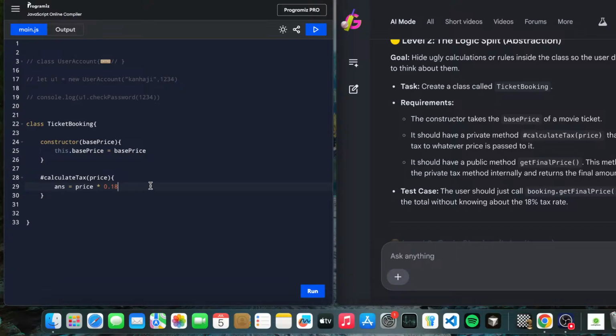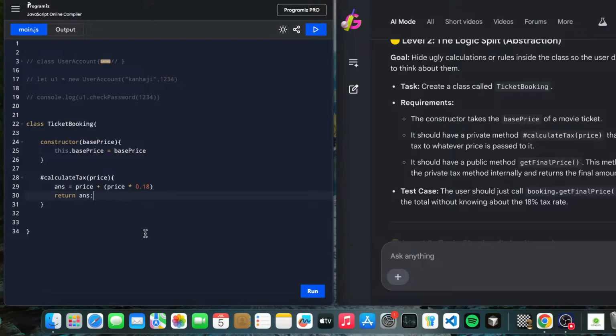And after that we can add it to whatever price is passed to it. It should have a private method #calculatePrice that adds into whatever price is passed, and we store the answer in ans. So ans equals price times 0.18, and price will be plus ans, and we return ans. Okay, so we have written it.